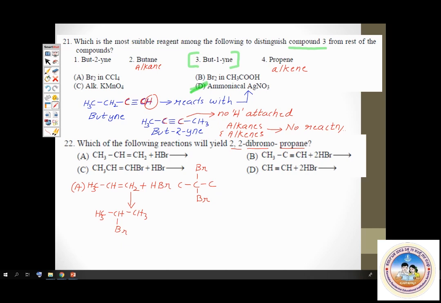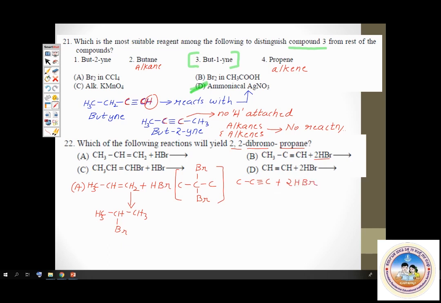We'll check out option B. In option B, you have an alkyne, propyne, adding on 2 moles of HBr. We will check it. CH3, C triple bond CH plus 2 moles of HBr. Let's see how 2 moles of HBr can add on. First, we'll add 1 mole of HBr to it. Then we'll add the second mole, okay?